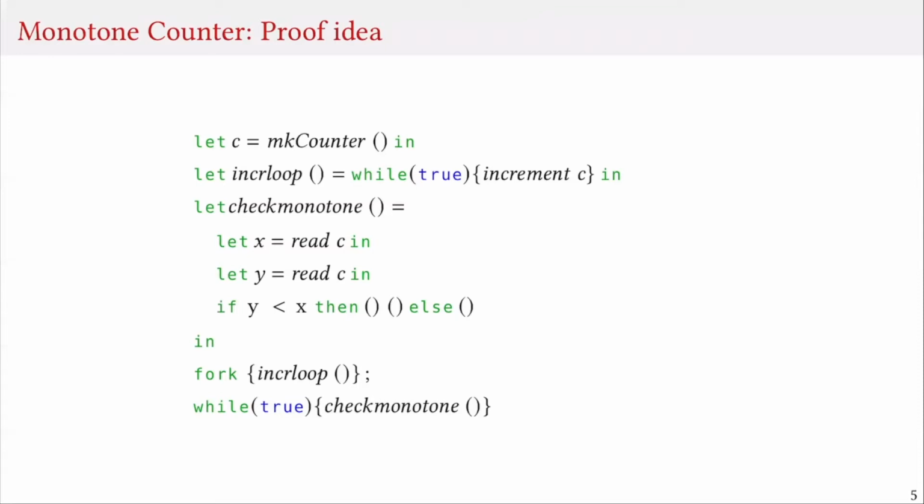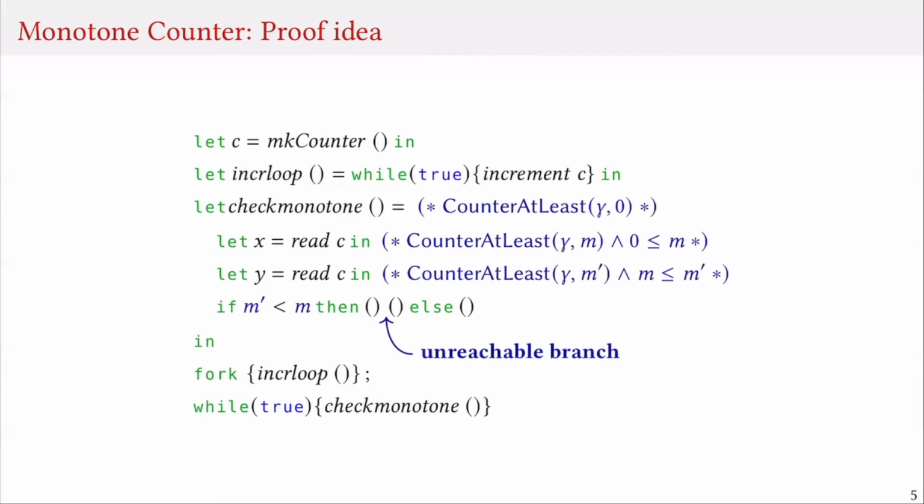All right, given these specifications, let's see how we actually prove that our program does not crash. Initially, we know that the value of the counter is at least 0. This means that after reading the counter for the first time, we know that the value of the counter is going to be some value m that is greater than or equal to 0. And hence, after the second read, we know that the value that we get out of the counter, m prime, is also going to be greater than or equal to the value that we got on the first read. Therefore, our check always succeeds, and we never end up in the crashing branch.